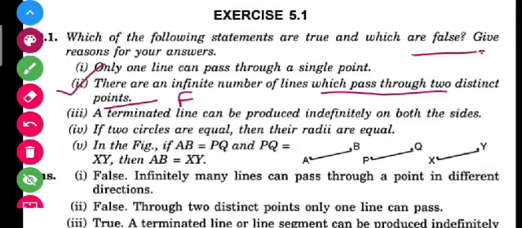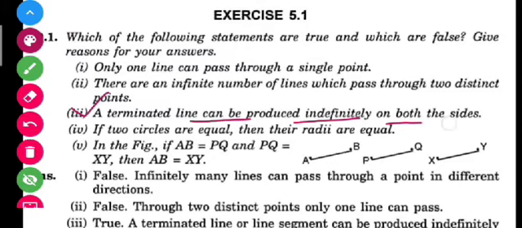A terminated line can be produced indefinitely on both sides. So think about it. Yes, this is postulate number 2, which says that if you have a terminated line here, you can produce it further. You can produce it. So this result will be true here.